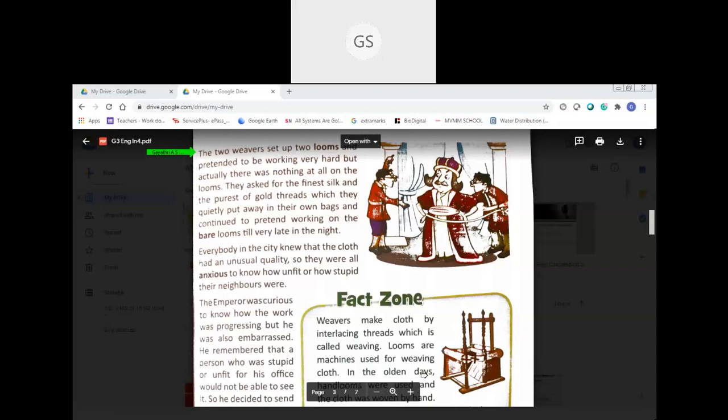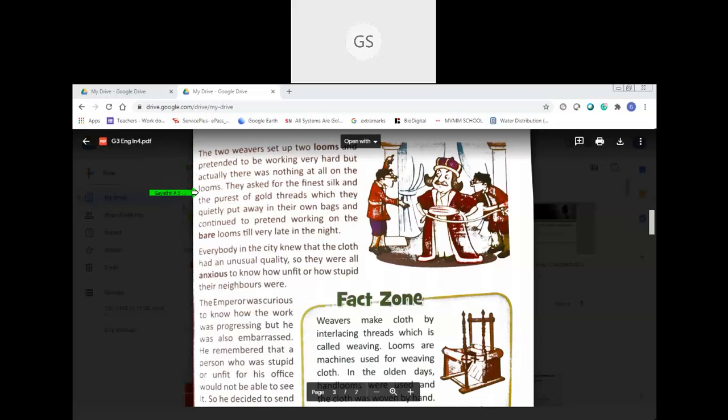So here manpower is needed. So there must be a person to weave the cloth. Okay. The two weavers set up two looms and pretended to be working very hard, but actually there was nothing at all on the looms.